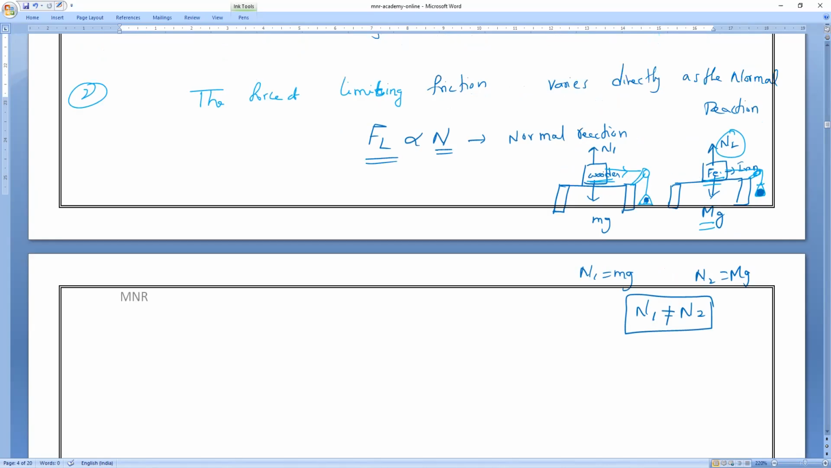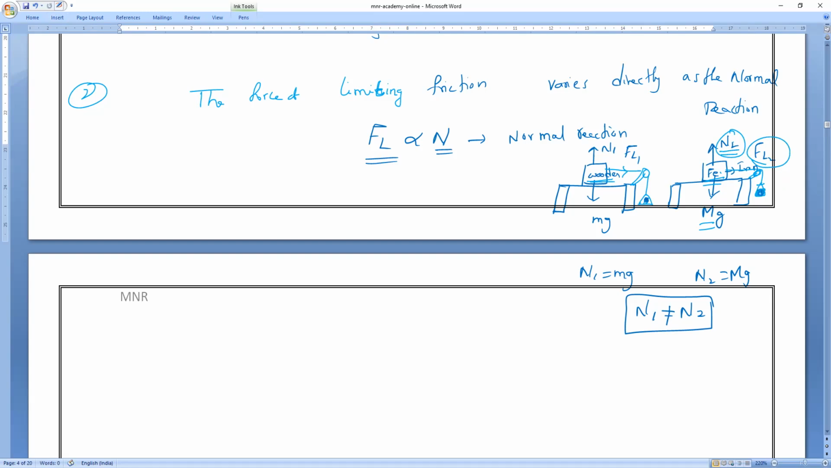Now here the wooden block has normal reaction N1. Let me take F limiting for it as FL1, and for the iron block, F limiting as FL2. Now what do you think? Is the limiting friction of the wooden block more, or the limiting friction of the iron block more? Iron block will be more, because its normal reaction is greater.